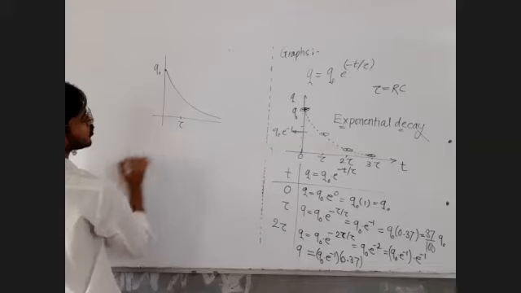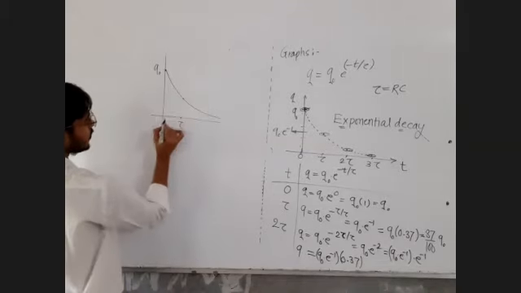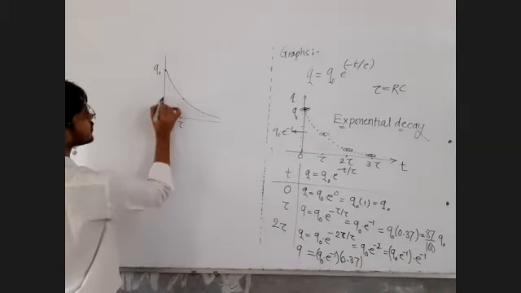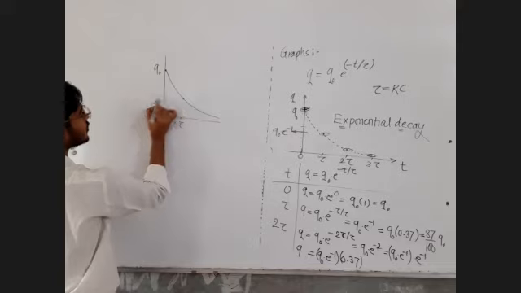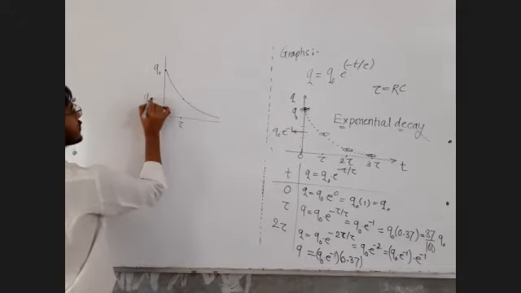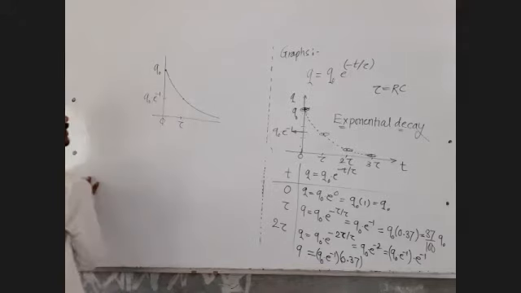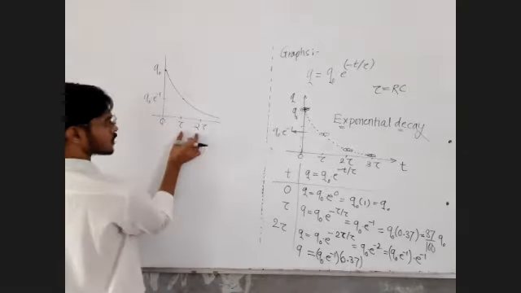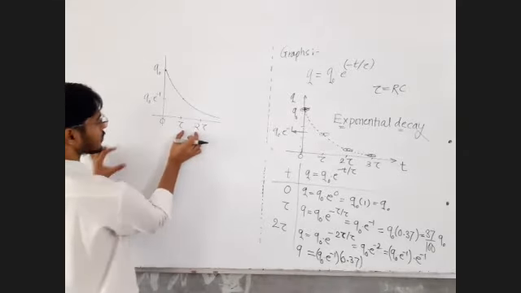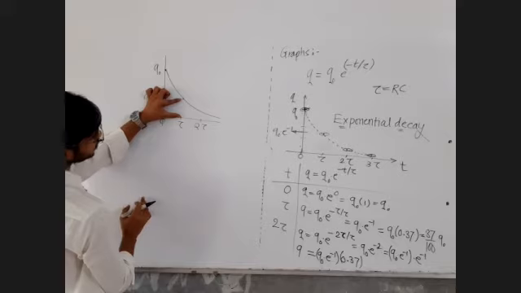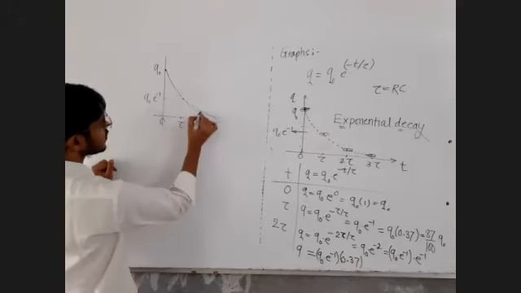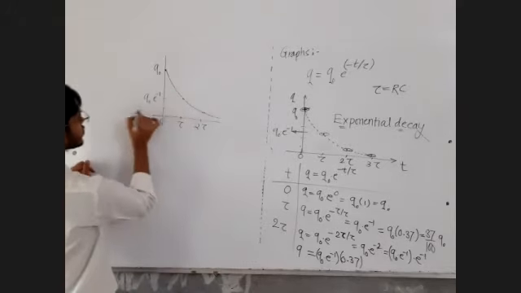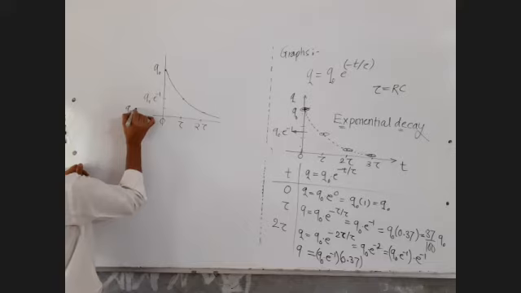After a time interval of tau, the charge remaining is the earlier charge multiplied by e raised to -1. After another interval of tau seconds, the charge remaining is q0 into e raised to -2.